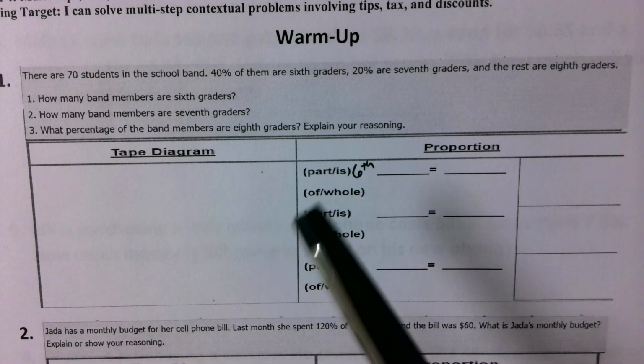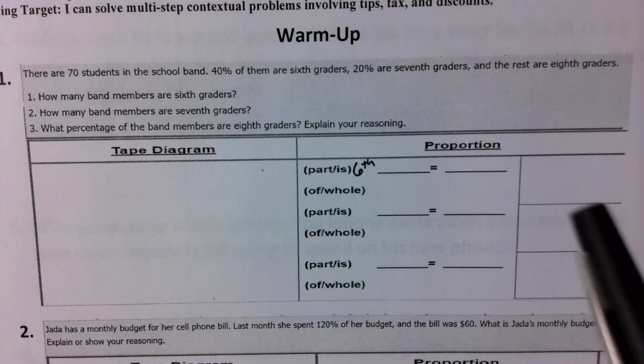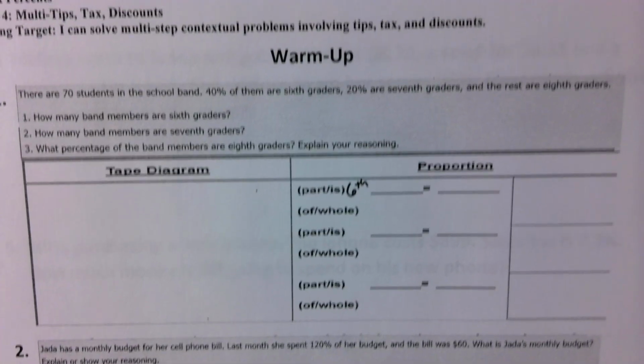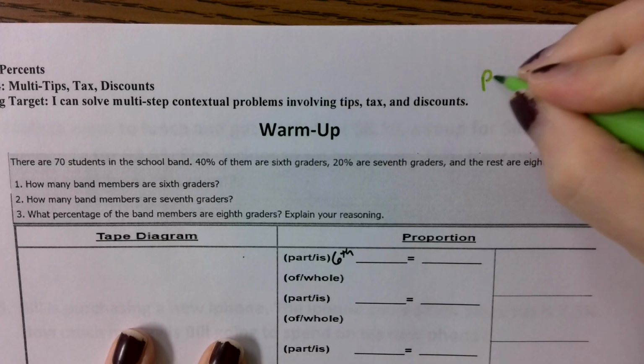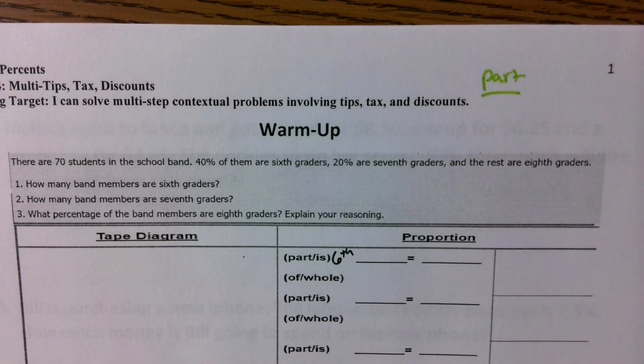Remember, it is always part over whole equals percent over 100. If you've forgotten that, please make sure you write it up at the top, that we're talking about the part over the whole.